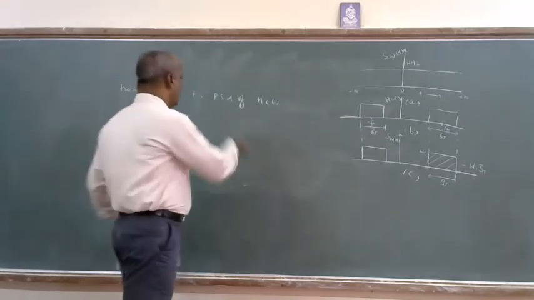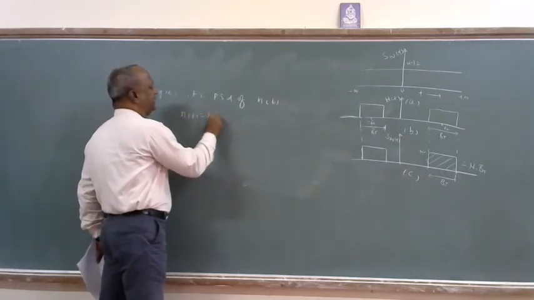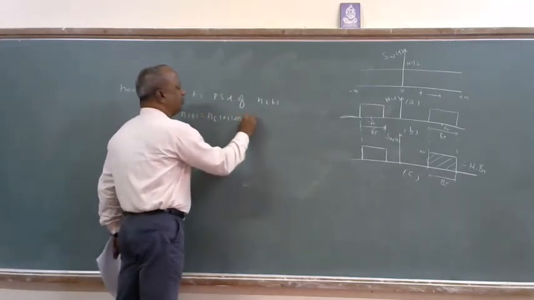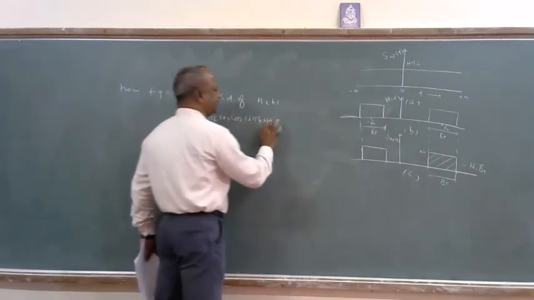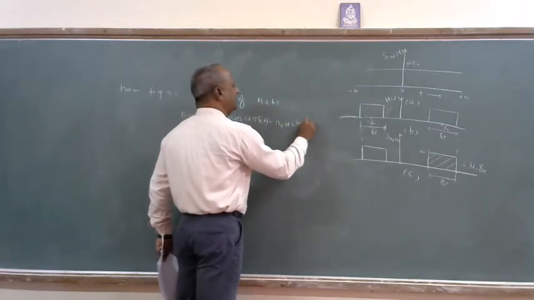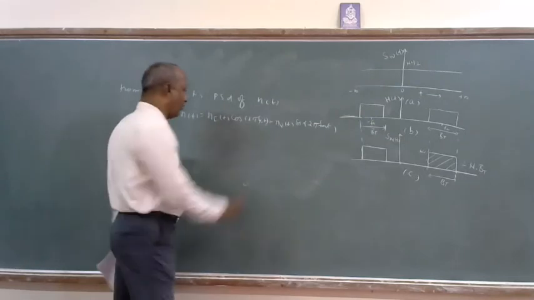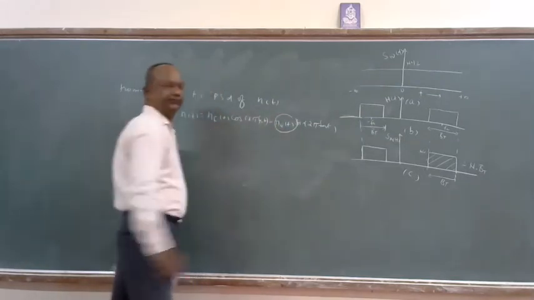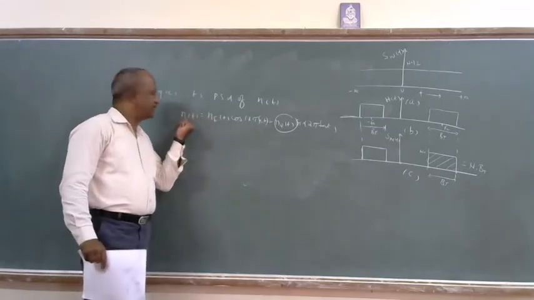Okay. So then how can I express this n(t)? n(t) is equal to n_I(t) cos 2πf_c t, if the phase is 0, the phase difference, minus n_Q(t) sin 2πf_c t. Now I want only this. So you observe these terms, n(t) basically.